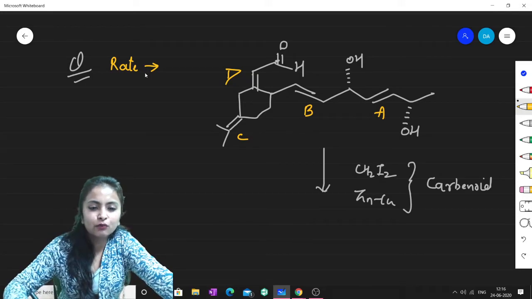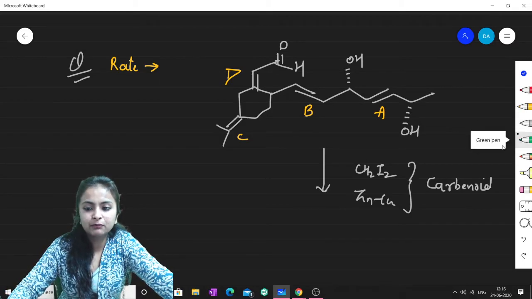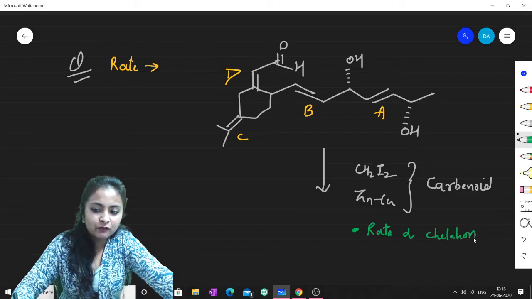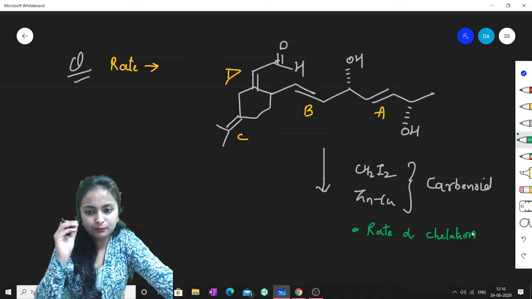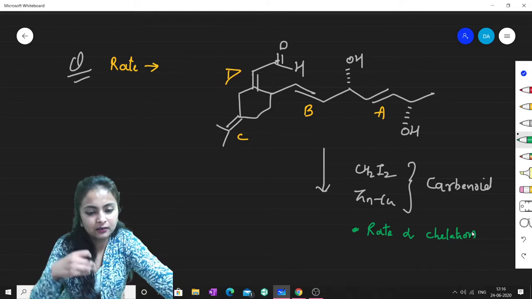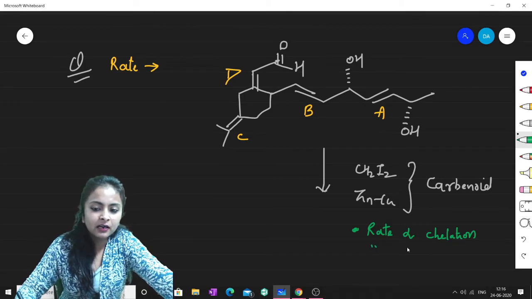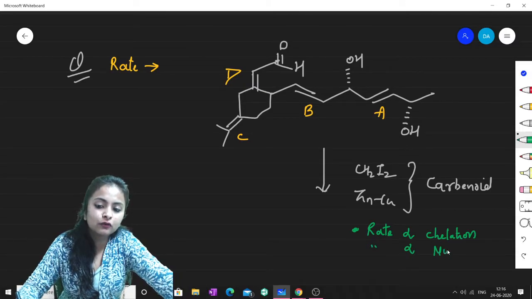But let me write some points for you, point to point. The first point is that the rate of this reaction is directly proportional to, first of all, chelation. First of all, you have to go through chelation. If there is maximum chelation, then the rate for that particular alkene will be the most. Second, the rate will be directly proportional to the nucleophilicity.